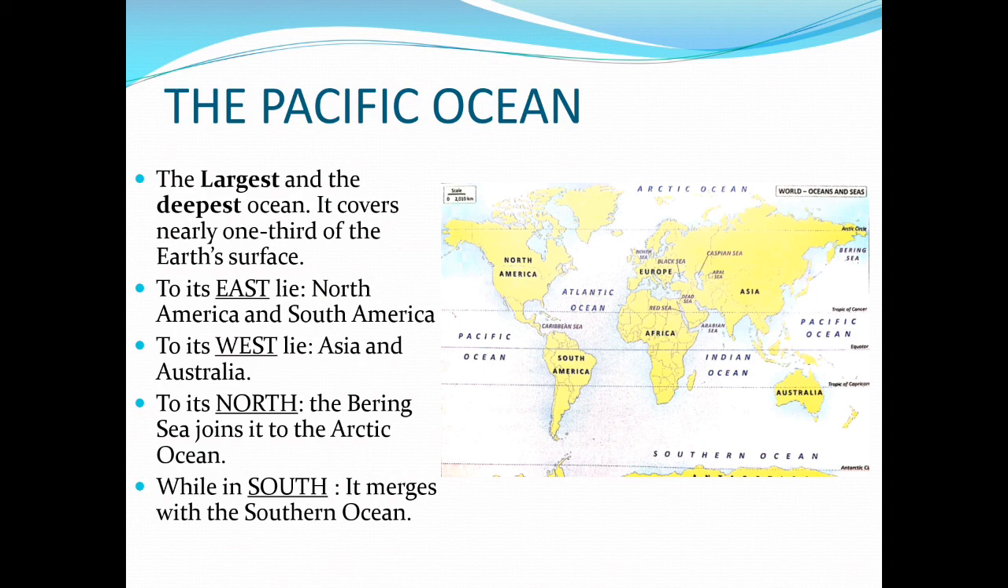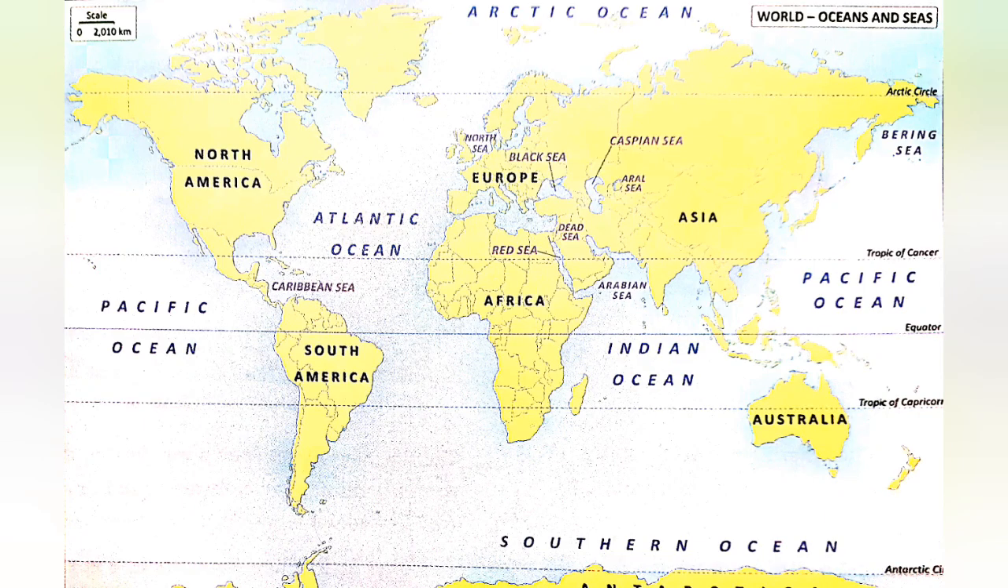Now you can see all this with the help of this map, as it is a zoomed picture. You can see in the east we have North America and South America. When we talk about the west, we have Asia and Australia. Then to the north of the Pacific Ocean, we have the Bering Sea, and it joins the Pacific Ocean with the Arctic Ocean. Then to the south, it merges with the Southern Ocean.